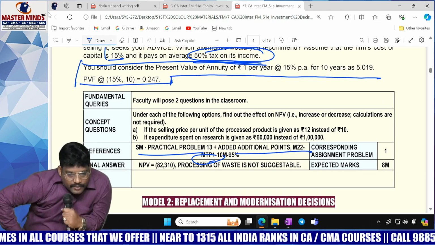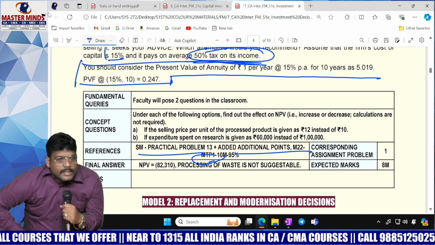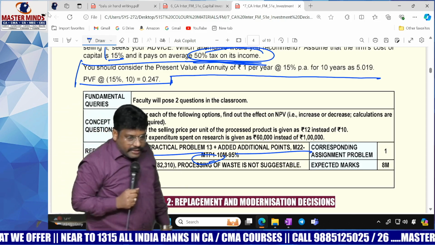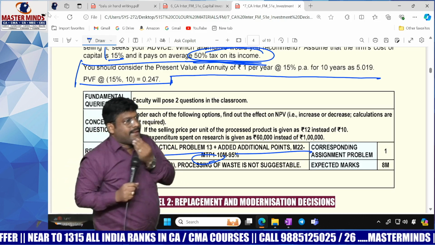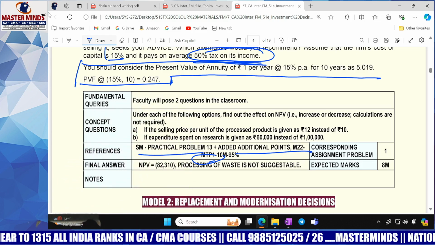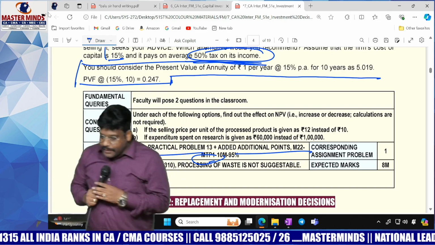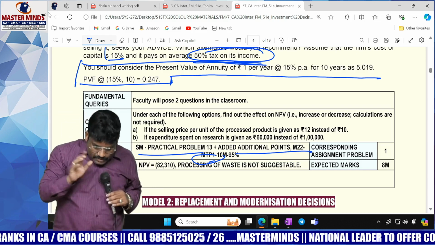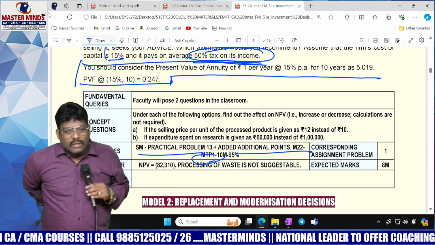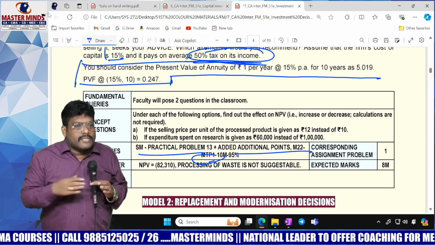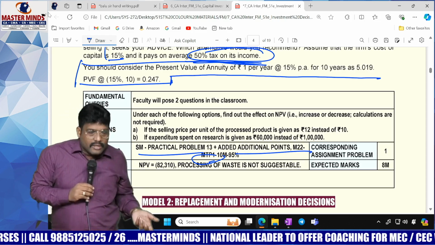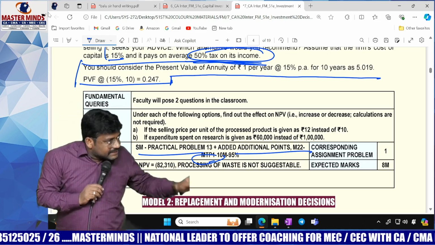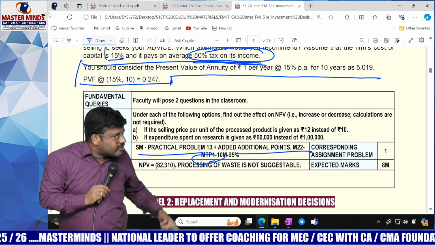How do you solve this one? Sir, this project should be evaluated. Roughly, you can calculate. Step number 1, estimation of cash outflow. Sir, the asset is purchased for how much? 6 lakhs. But we should not show 6 lakhs directly, no, sir. So here, the asset is purchased for 6 lakhs, sir. 50,000 installation. But he clearly mentioned the EMI is applicable only for the asset, not for installation charges.